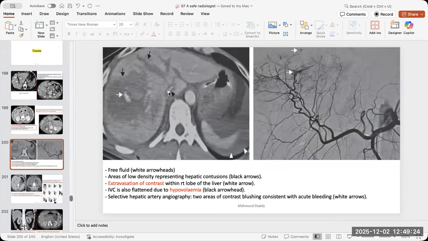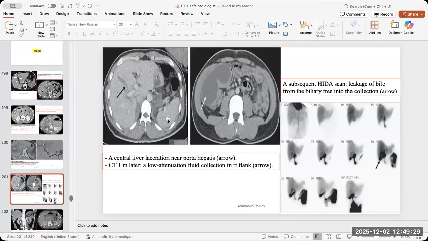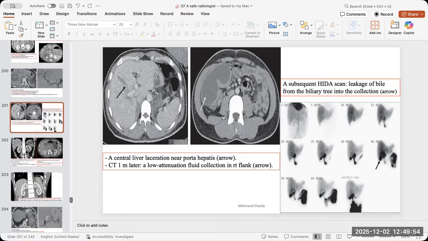And don't forget the hypovolemic shock. See the IVC is very collapsed. Don't forget the biliary injuries and the urinary injuries. So it is not only blood, it is not only vascular injuries, but in the liver, don't forget the biliary, and in the kidneys, don't forget the urinary tract. Okay, and this is the famous HIDA scan for checking the biliary leak, to check if this is biliary injury or vascular injury.